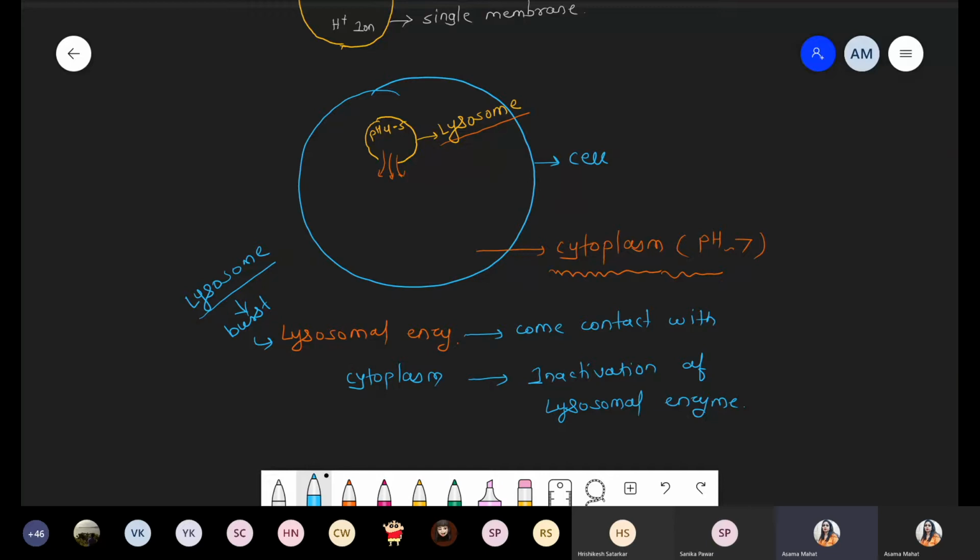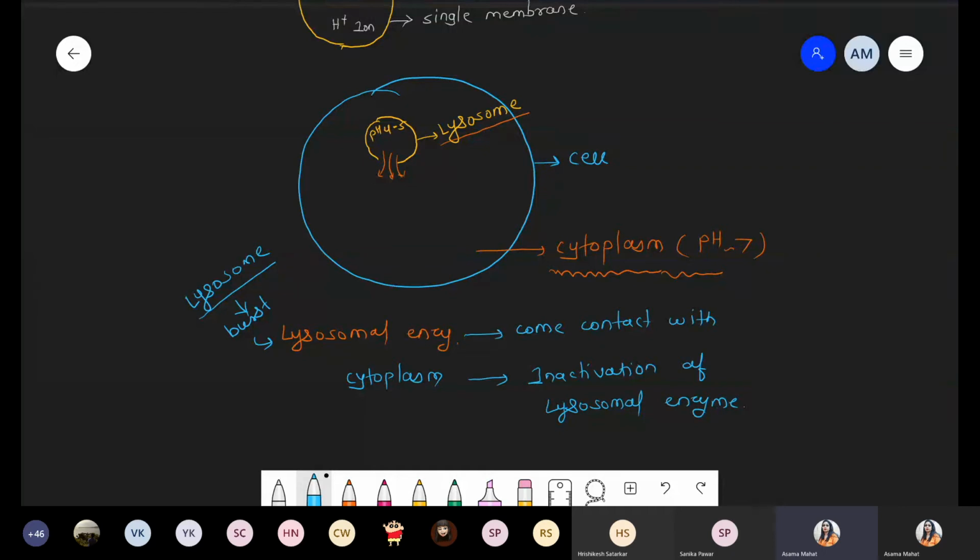What is the reason? The cytoplasm amount is high compared to the lysosomal enzymes. The pH of the cytoplasm is neutral, approximately 7. So if a single lysosome accidentally bursts, all the lysosomal enzymes come in contact with the cytoplasm. As soon as they come in contact with the cytoplasm, all the enzymes immediately become inactive. Why do they become inactive?